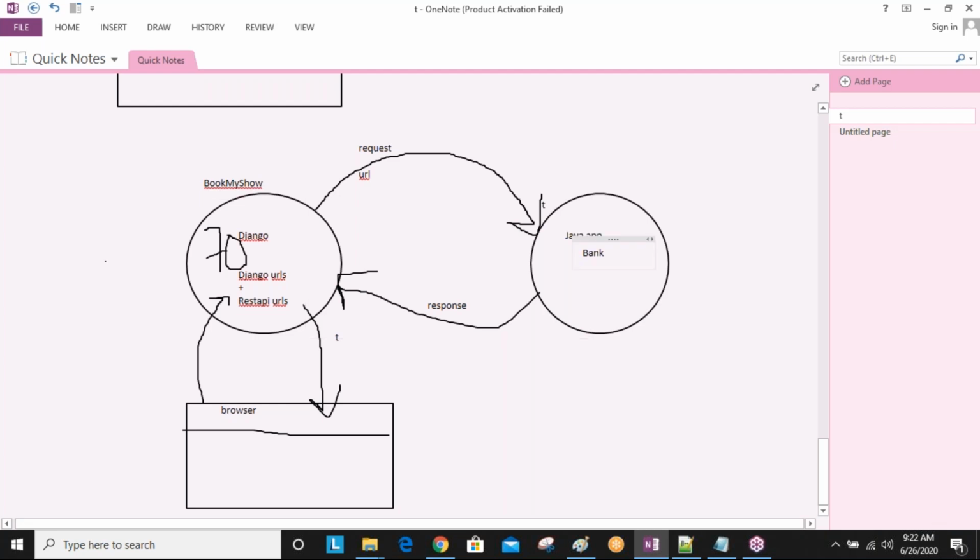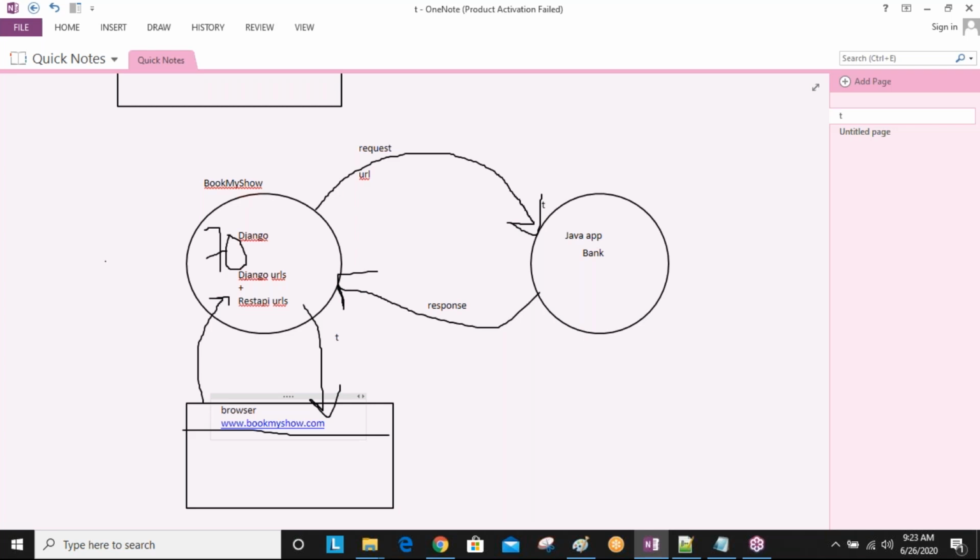So now from this browser, www.bookmyshow.com, like one URL, just an assumption. When I'm sending that request, this request reaches the Django project, the Django Book My Show application, and you are getting the response back. Now here you are selecting all the movie theater names and movie times, and finally you send your request: okay, I want 4 tickets, I want 2 tickets, like that.